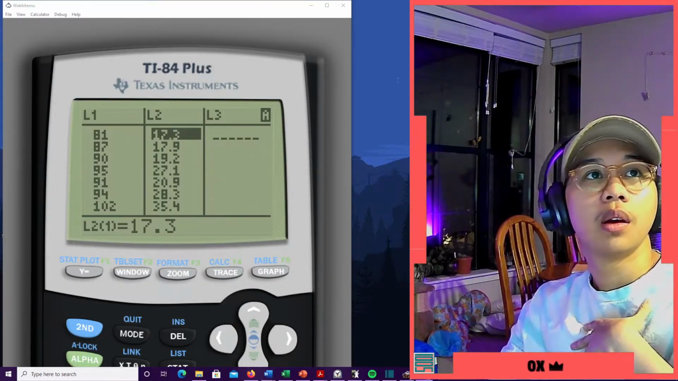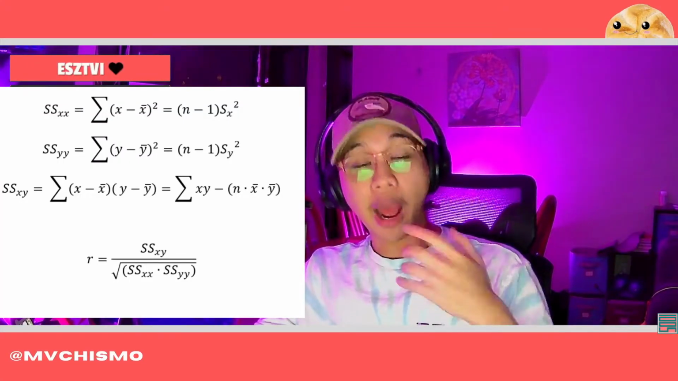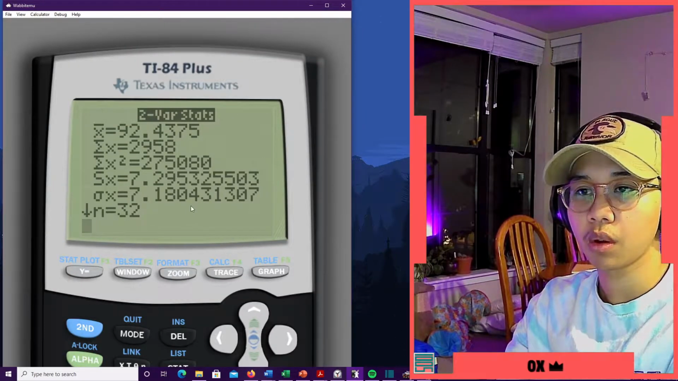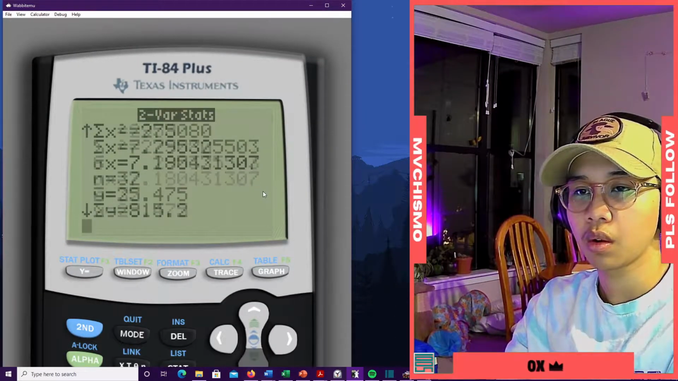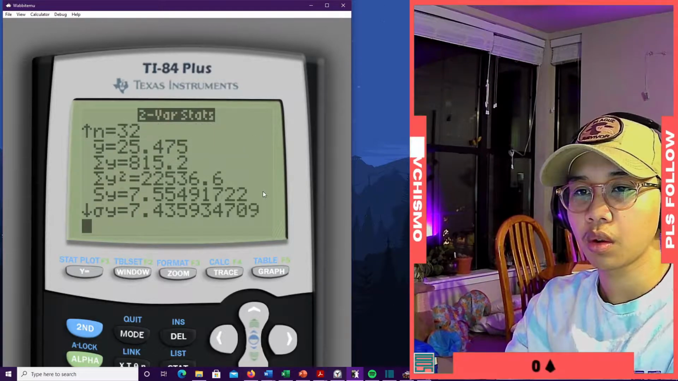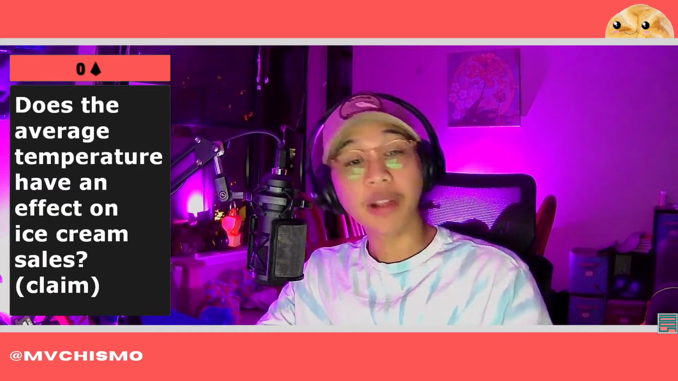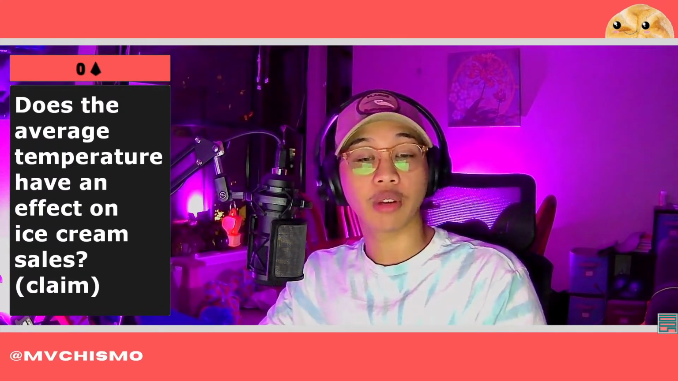Using the TI-84 and the 2-Var Stats calculations along with the following formulae, I was able to find the sum of squares. With these values, I was also able to find out the correlation coefficient. I want to test to see if there is a statistically significant relationship between the average daily temperature of Generic City and the total gallons of ice cream sold.